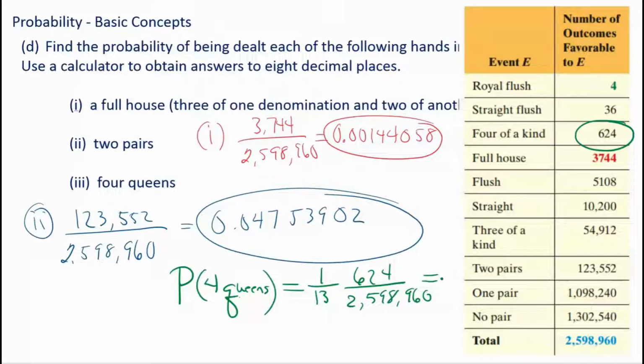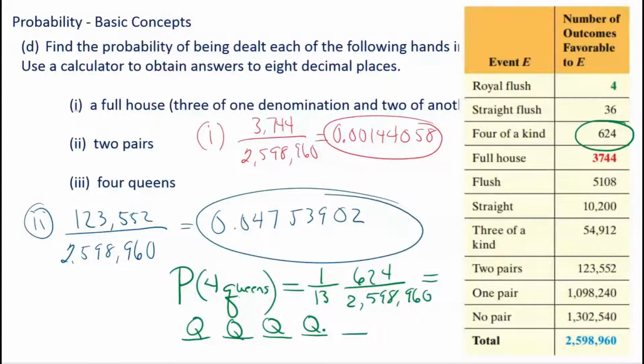Now, when I thought about 4 queens, let's just think about how many ways can you get 4 queens. So think about your 5 cards sitting here. Now, how many queens are in the deck? 4, right? Because there's a queen of hearts, a queen of diamonds, a queen of clubs, and a queen of spades. So there's only one way to get 4 queens. That was my first thought when I first did this problem.